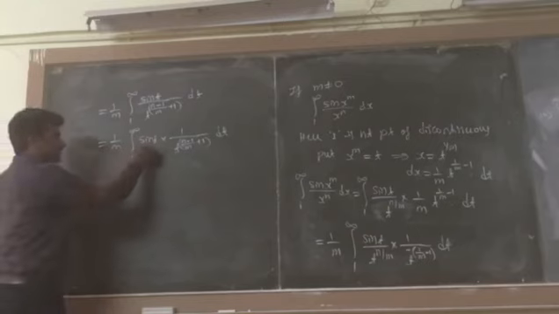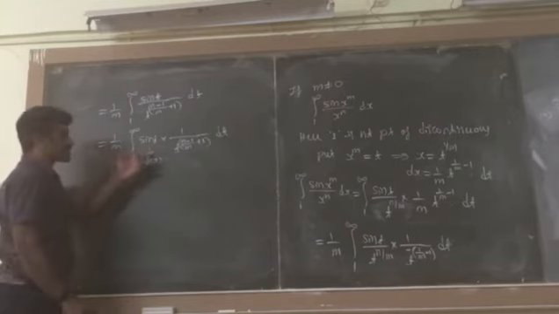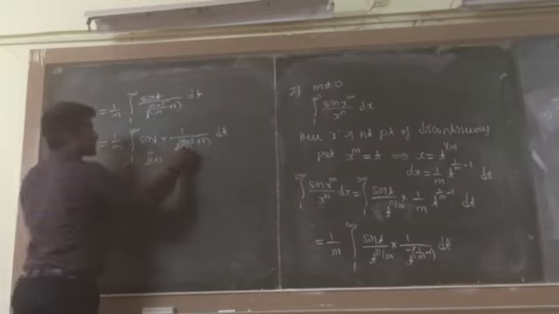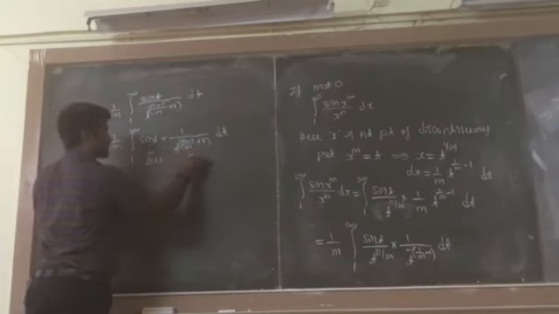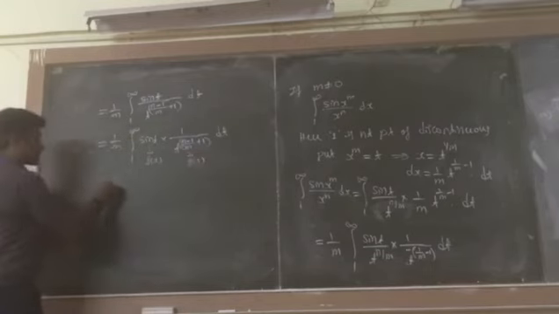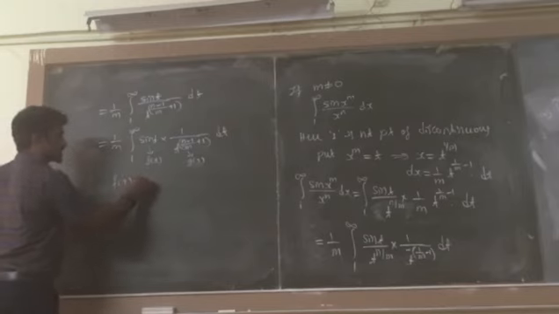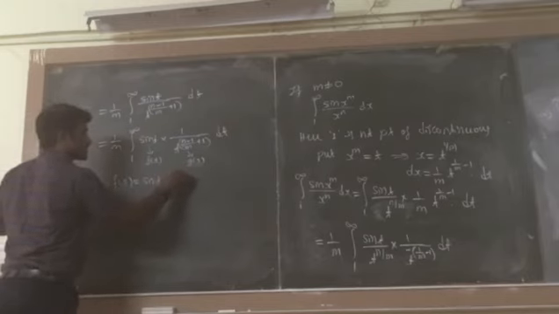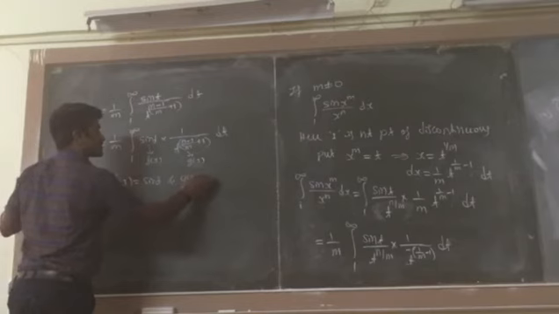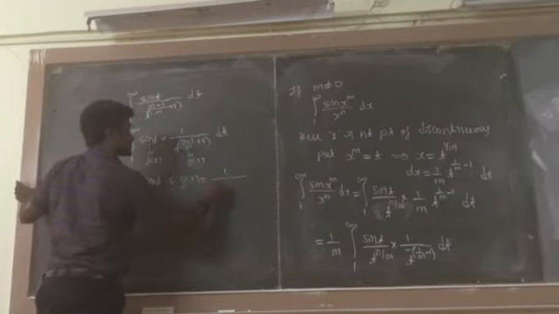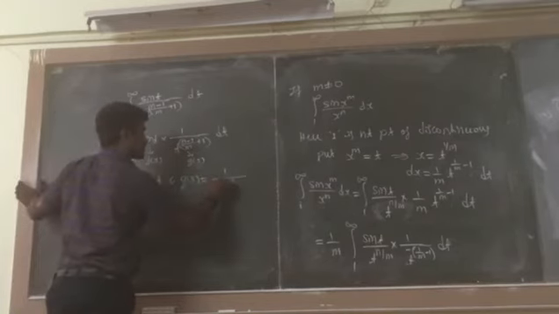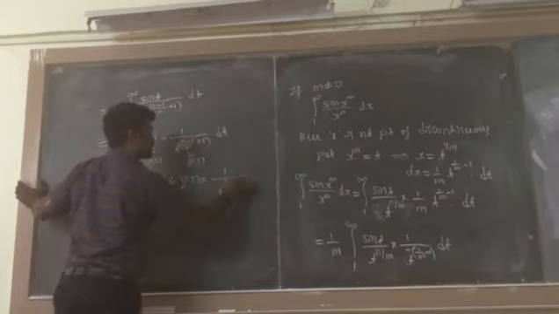This is f of x, and the second one is g of x. Therefore, f(x) is sin t and g(x) is 1 divided by t^((n minus 1)/m plus 1).